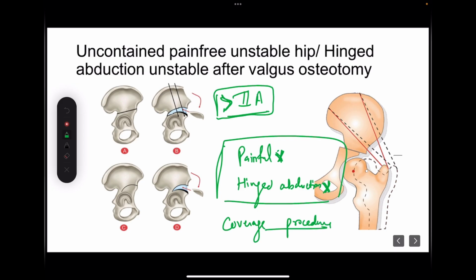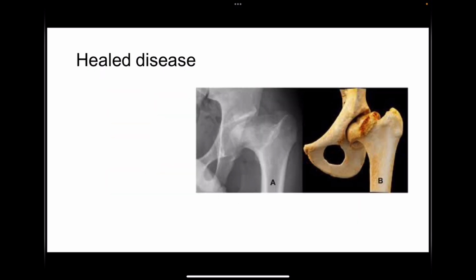So after stage 2A, remedial surgeries are needed for hinged abduction, that is valgus osteotomy, and for all those cases where the child is having pain-free movement at the hip, whether it is contained or not, but the hip is unstable. In that case also a remedial surgery, that is coverage osteotomy for the acetabular side, might be needed. So these two types of remedial surgeries might be needed after stage 2A up to stage 4 in the Elizabethtown classification. And once the disease has healed, we will be discussing what salvage procedures are needed.